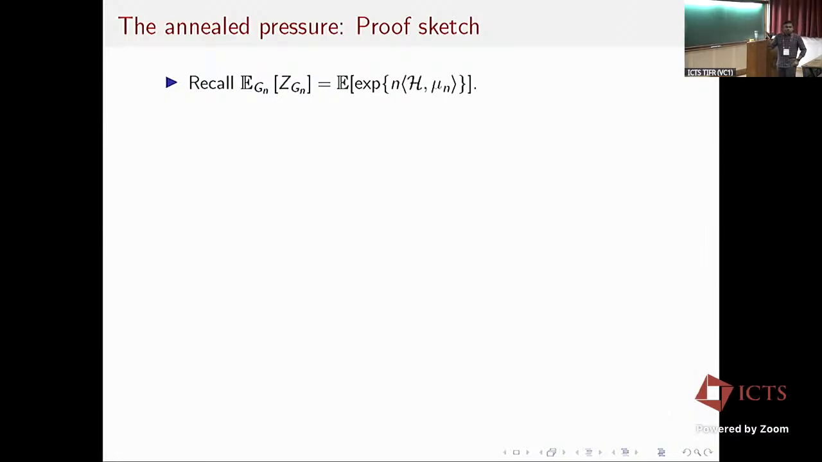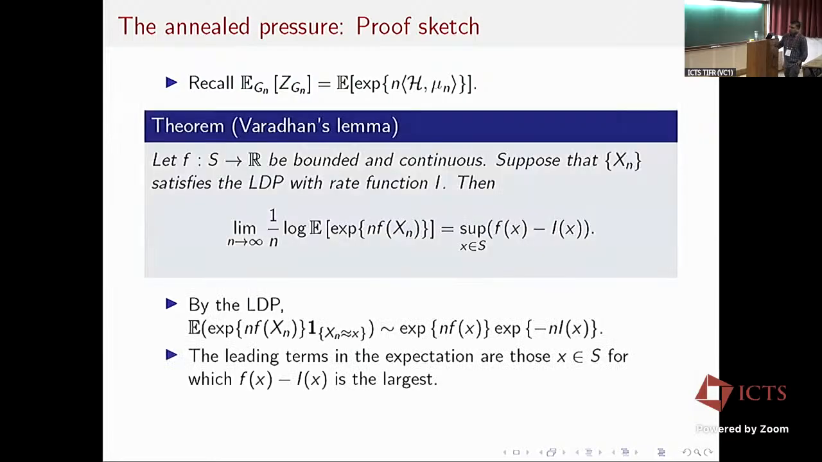Okay, so here is how we show this variational formula for the annealed pressure. The expectation of the partition function is just the expectation of e to the n times the Hamiltonian against this ln. And we use Varadhan's lemma to get the variational formula for the annealed pressure.